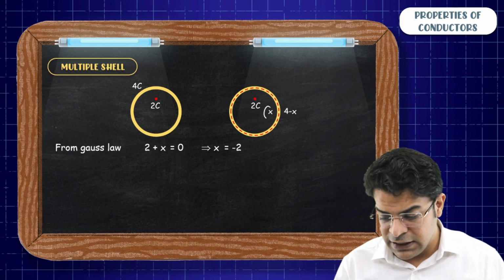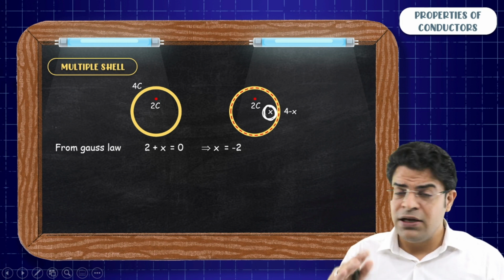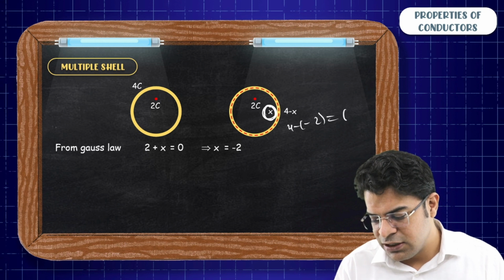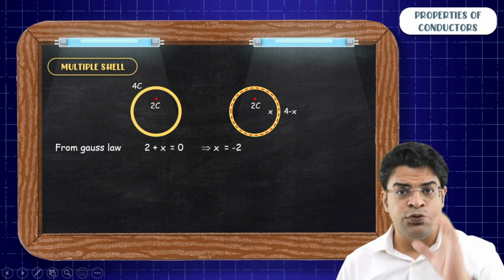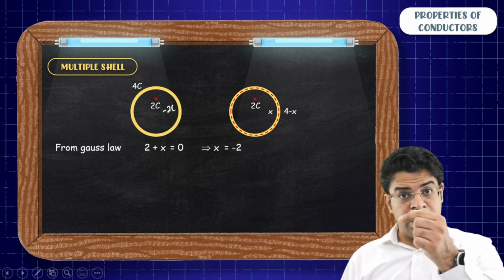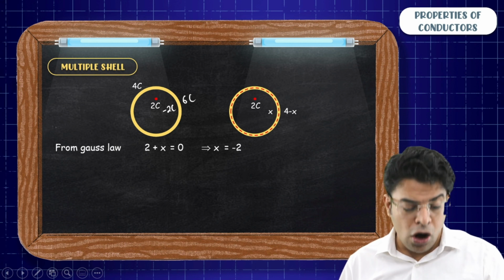Once you know that the charge on the inner surface of the shell is minus 2, then you can find the charge on the outer surface. How? Sir, 4 minus minus 2, that is 6. So out of this 4 coulomb, minus 2 coulomb of charge is found on the inner surface and 6 coulomb of charge is found on the outer surface.